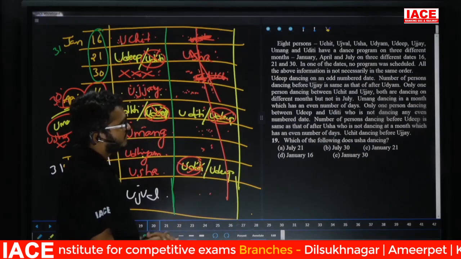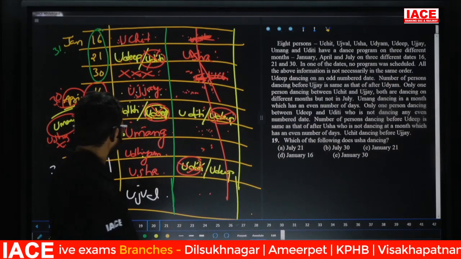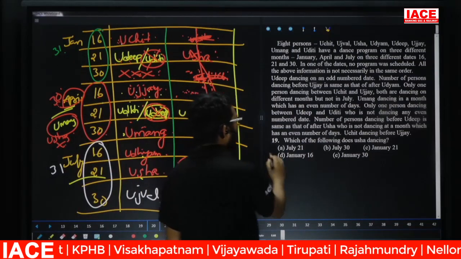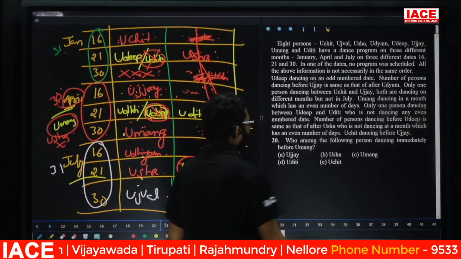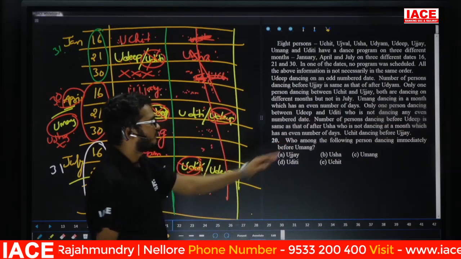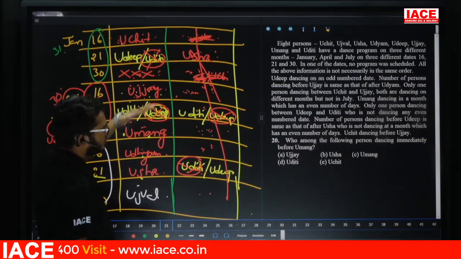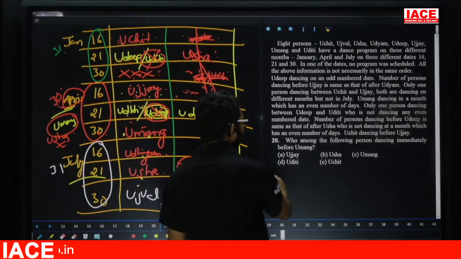Question number 19. On which date is Usha dancing? July 21st. So the answer is option A. Question number 20. Who among the following persons is dancing immediately before Umang? Immediately before Umang, Uditi. So the answer is option D, Uditi.